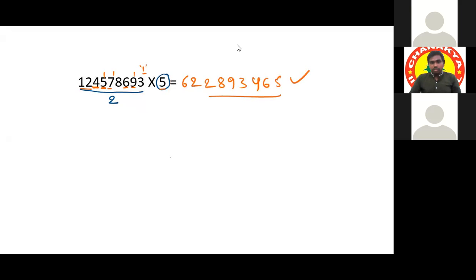Okay. So just listen to this once. Later we'll move on to the next exercise. All of you concentrate here. Any number instead of multiplying by 2, what have we done? We have divided a given number by 2.